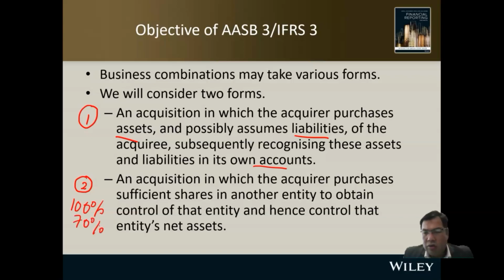In simple words, when you control more than 50%, you have control of that company. So indirectly, you control the assets of the company. Number one is by acquiring assets and liabilities. Number two is by acquiring or controlling a sufficient number of shares to establish control.